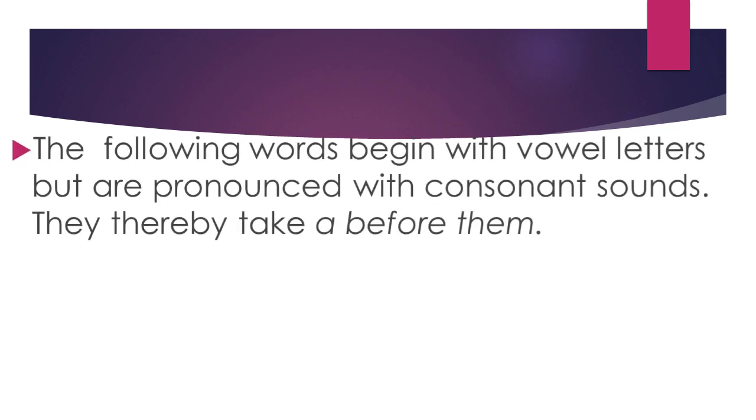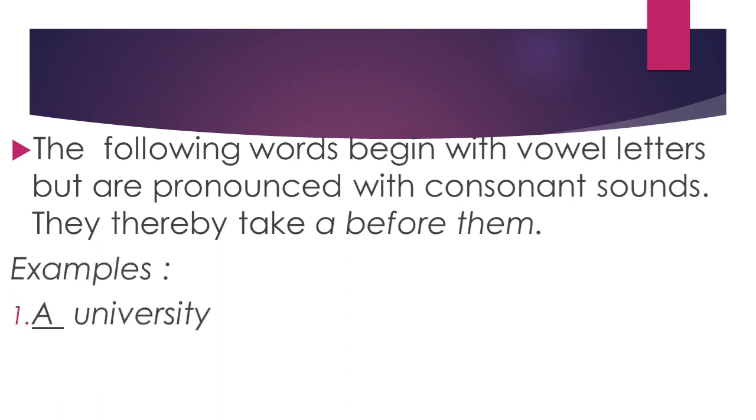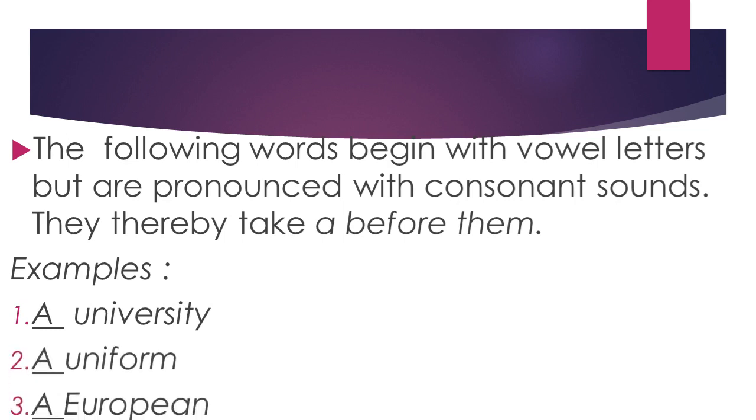The following words begin with vowel letters but are pronounced with consonant sounds. They thereby take a before them. For example, a university, a uniform, a European.